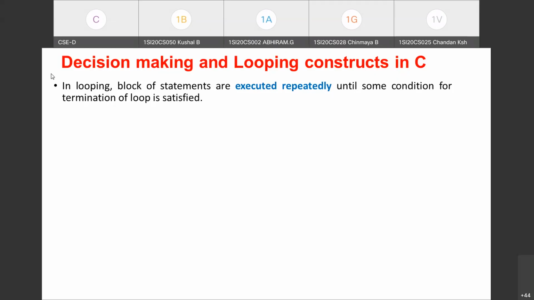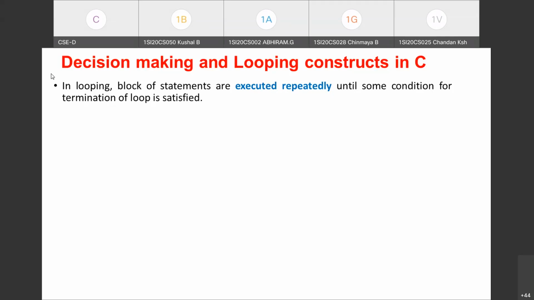If the condition is a failure, then we are going to execute some other set of statements. So that is two-way branching, and multi-way branching we have discussed. Only one time the statements will be executed in branching constructs, right? It is not repeatedly executed. But if you come across a situation where you want to execute some set of statements for some fixed number of times, then you need to go for looping constructs. If a repetitive process is involved, in that case we need to go for looping constructs. How we are going to perform the repetitive operation and what constructs are supported, we are going to see in the further slides.